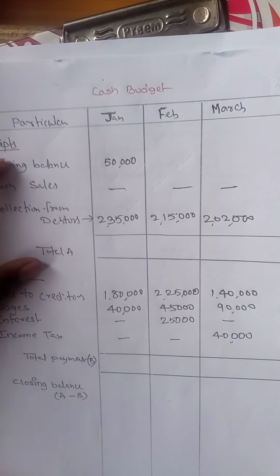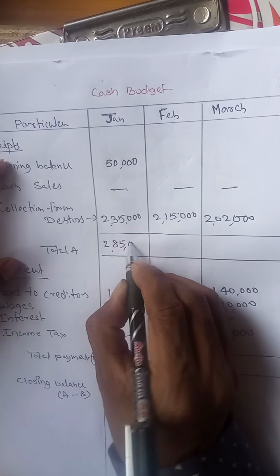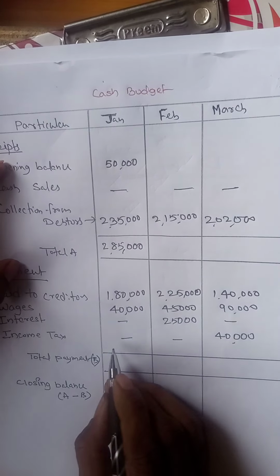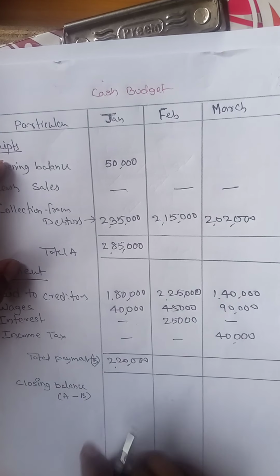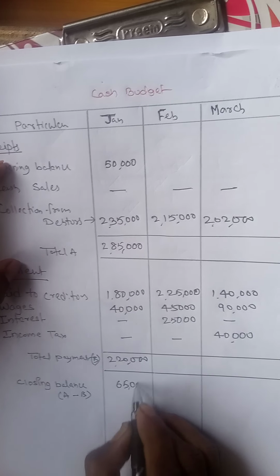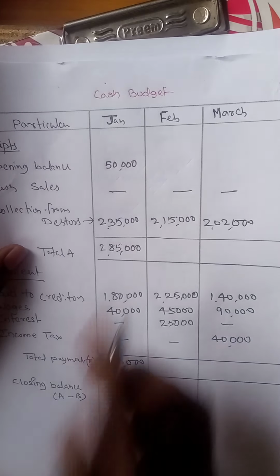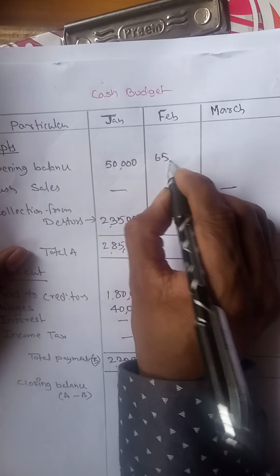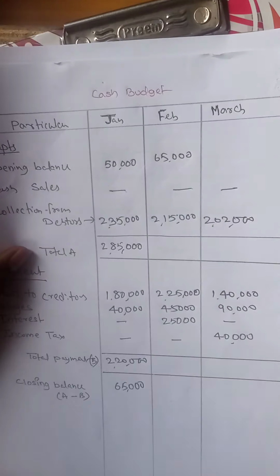So January total receipts is 2,85,000. Payment total is 2,20,000. Now A minus B is the closing balance. Closing balance is 65,000. This 65,000 is the opening balance for Feb. This is the most important point: this closing balance is the opening balance for the month of February.